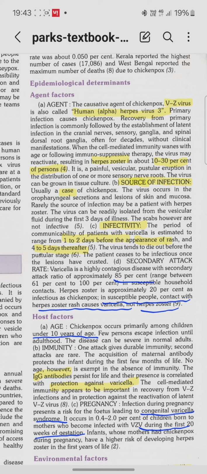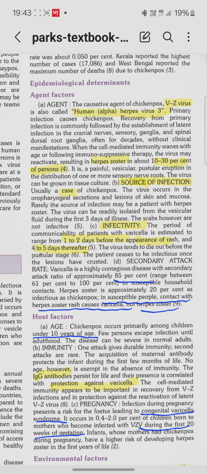After the rash is gone, 4 to 5 days after that also you remain infective. The virus tends to die out before the pustular stage. The scabs are not infective, but the vesicular fluid in the vesicles is infective. Infectivity is clear, right?